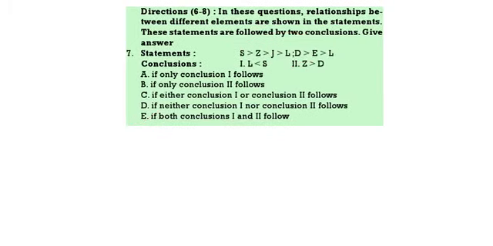Next question. S greater than Z, Z greater than J, J greater than L, D greater than E, E greater than L. L less than S. See, S greater than L or L less than S definitely follows. Now, Z greater than L and L greater than D. Z greater than D also definitely. Z greater than L and L, the symbol has been changed. So, second one does not follow, only one follows.